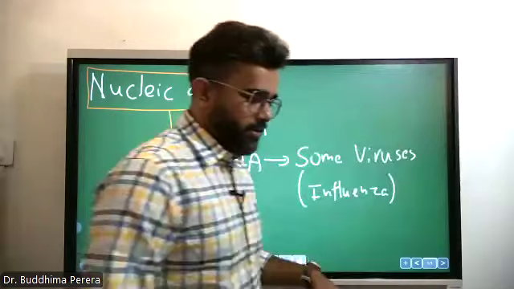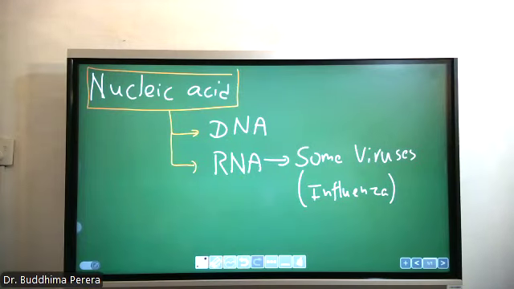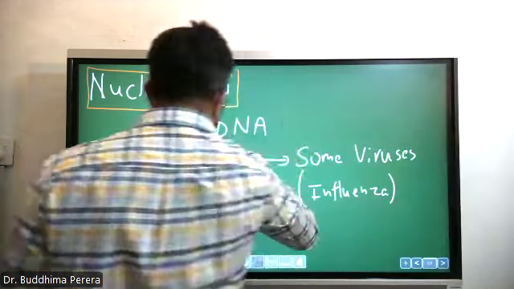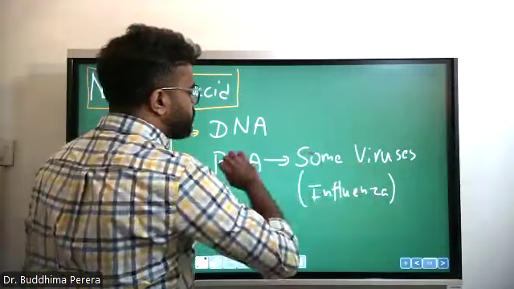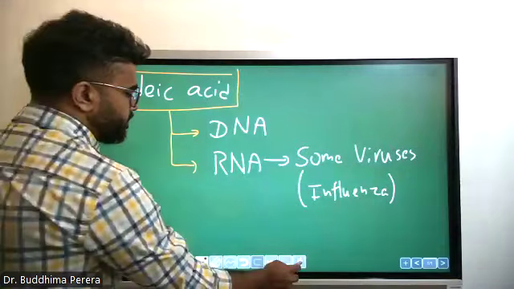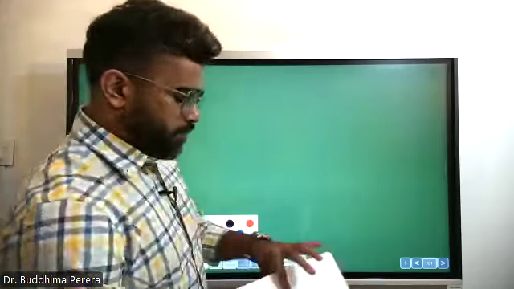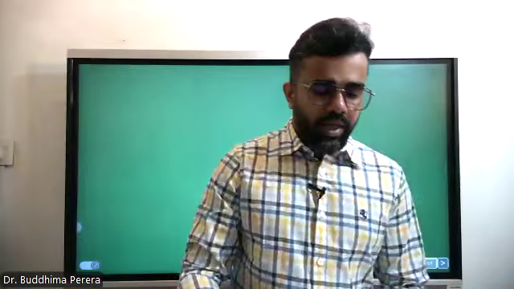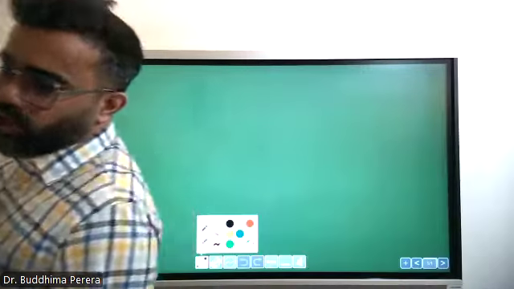They have RNA, but they don't use the RNA as genetic material. But this influenza virus uses RNA as genetic material. Then you have to know the action of DNA as a vital genetic material in organisms.